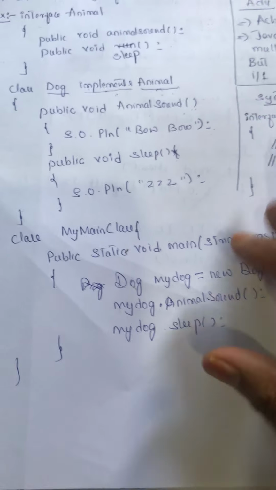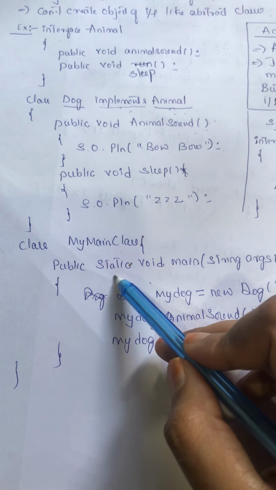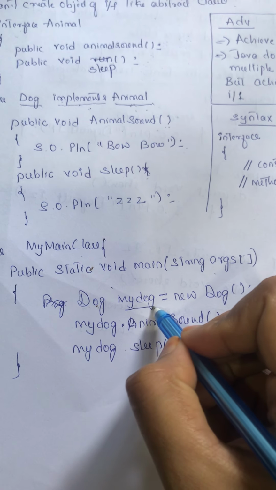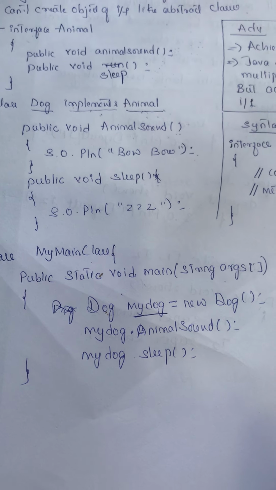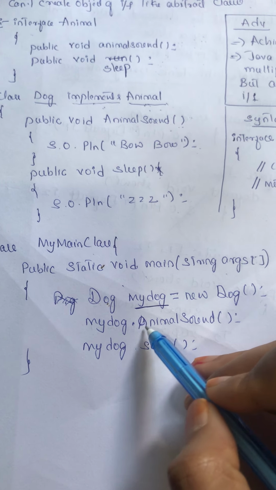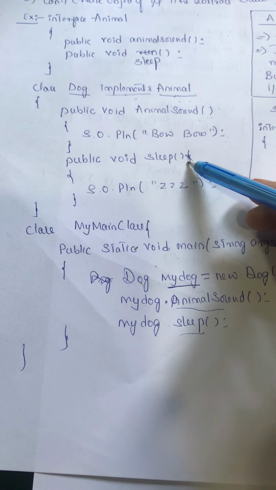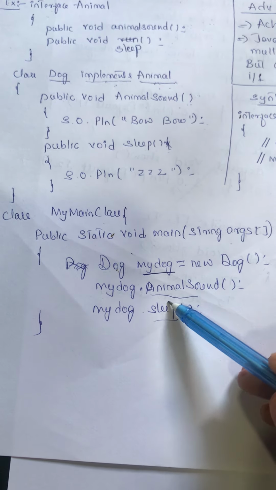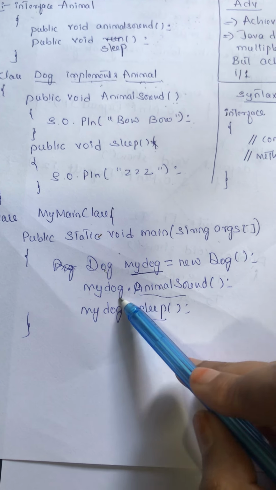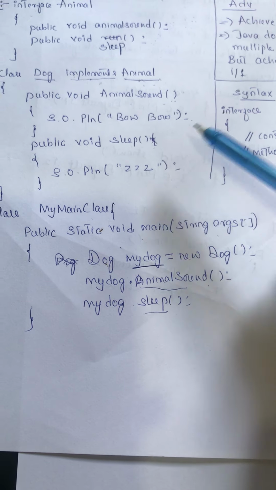Now this is your main class, inside which you have public static void main, and inside that you are creating the object of the Dog class. And you are calling the animalSound and sleep methods. The animalSound method is defined inside the Dog class, so you are calling myDog.animalSound. myDog is the object of the Dog class and we are calling these two methods. So we are going to execute and print these two statements.